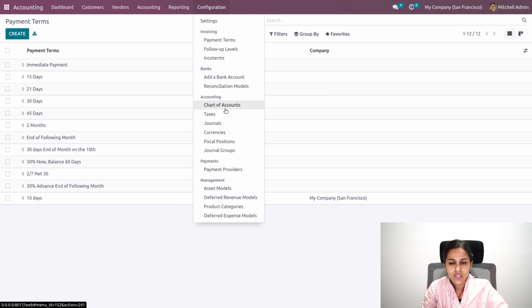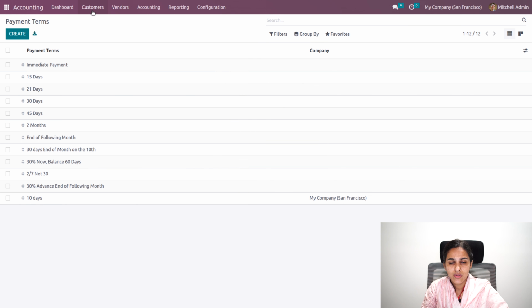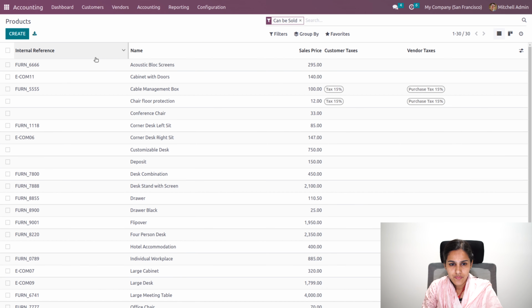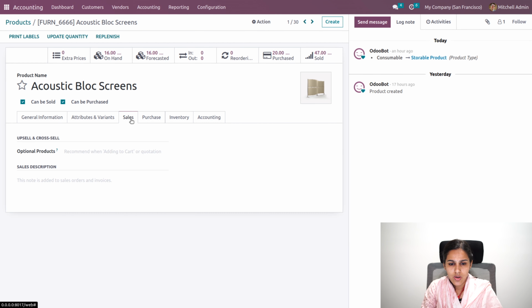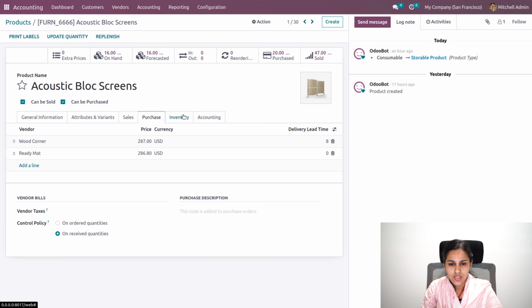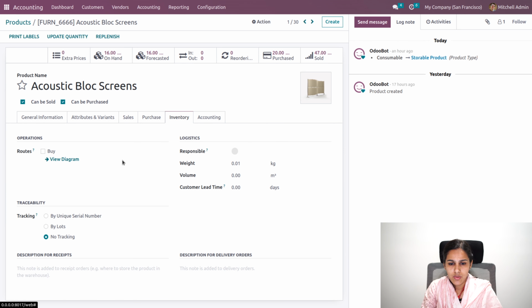So first we have discussed the chart of accounts. So let's go to our product configuration and customers. In our product configuration, just open this product screen, where you can find the general information of the product and its attribute details, variant, purchase, then sales related options and inventory related options.